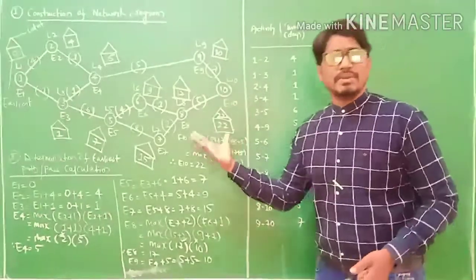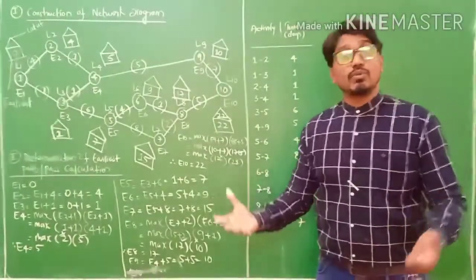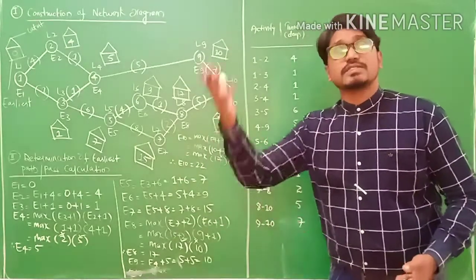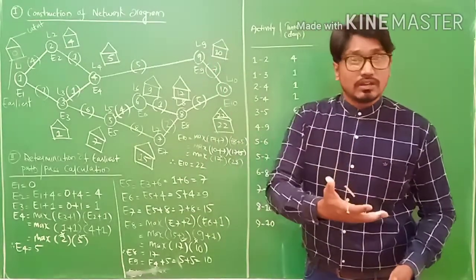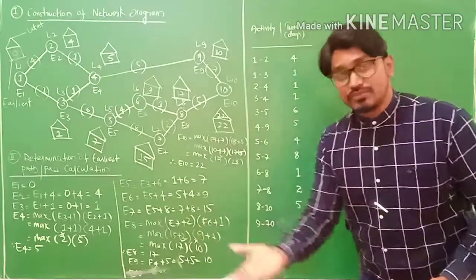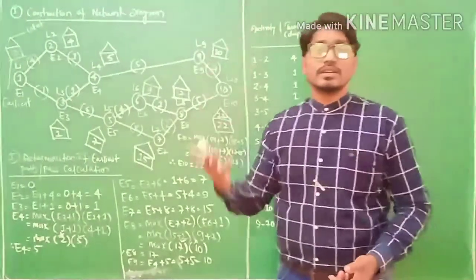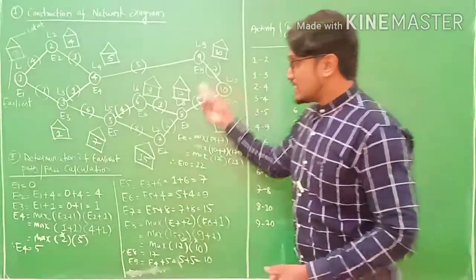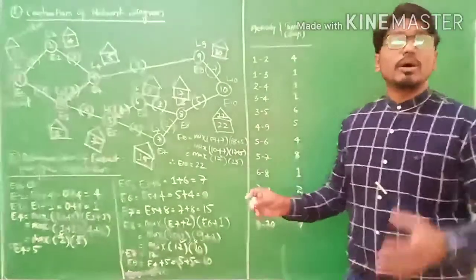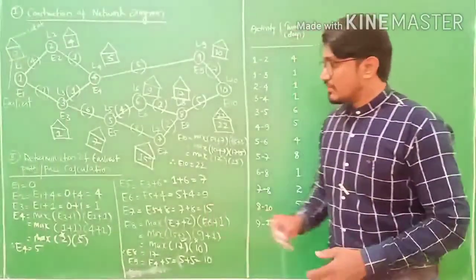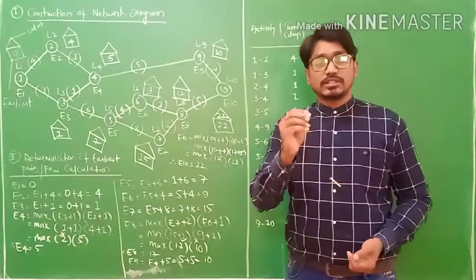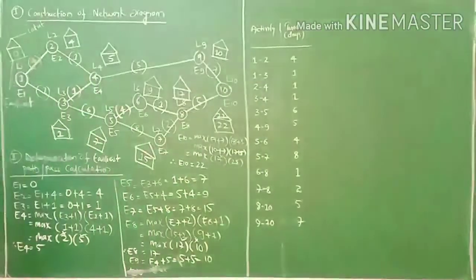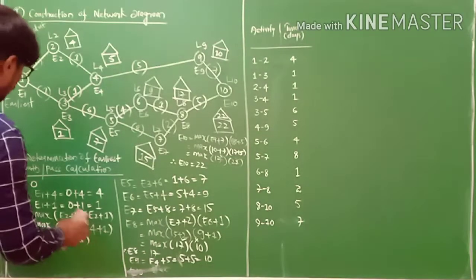Right? A project may be in days, it may be in months. Some projects require only 2 months. Some large projects require 36 months, 12 months, or 24 months. It depends on the nature of the work or task for your organization, my friends. This is the earliest path calculation. Next we will move further to the latest path calculation, my friends. So let us proceed with the latest path calculation.